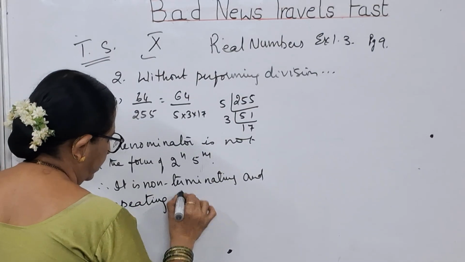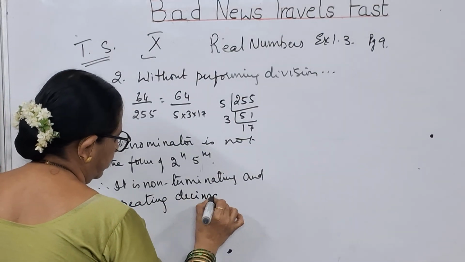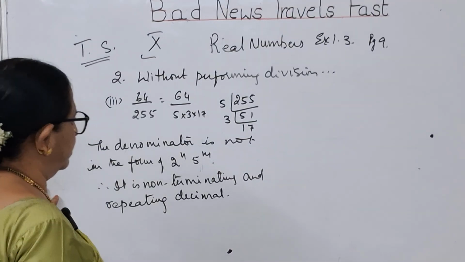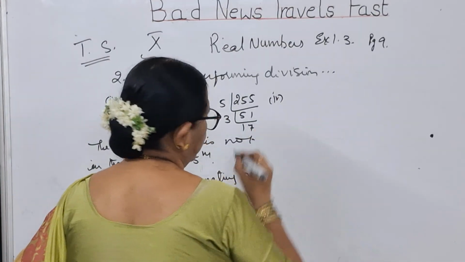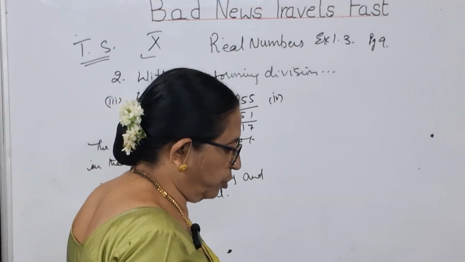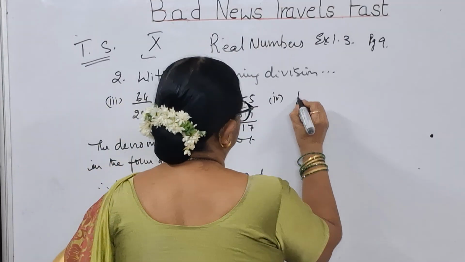Non-terminating and repeating decimal. This is the answer for this third bit, children. Let us go to the fourth bit. What is the fourth bit? The fourth bit is 15 by 1600.